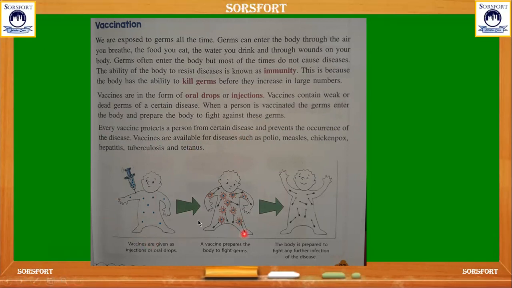And here is the picture that shows the vaccination process. Vaccination is given in the form of injection or oral drops. And here the body fights with those germs which have newly entered our body. And then the body is prepared well for fighting against diseases, and even against further infection of diseases.